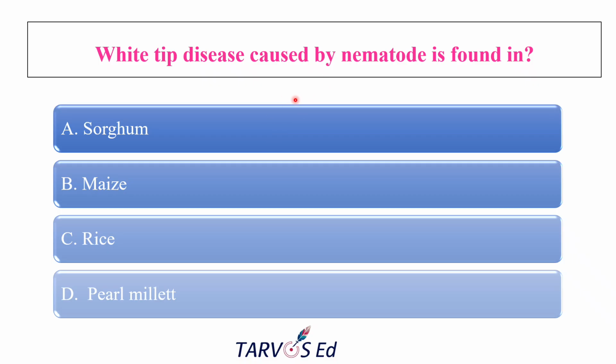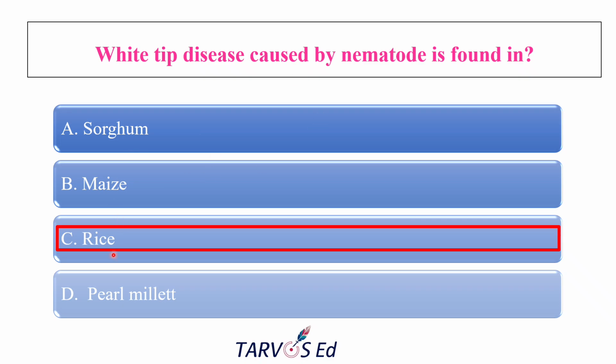So in which crop, they asked? And also we should know the name of the nematode. So the options for this question are sorghum, maize, rice and pearl millet. The correct answer is rice.